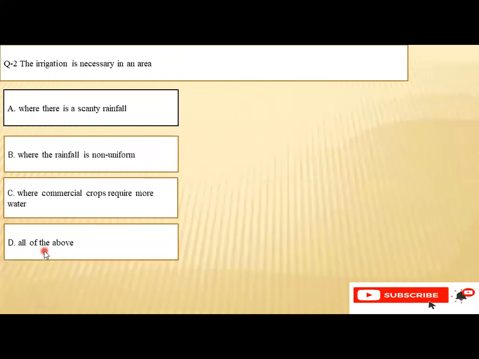All of the above. Question number two is the irrigation is necessary in an area A where there is a scanty rainfall, B where there is a rainfall is non-uniform, C where commercial crops require more water, or D all of the above. So the right option is D all of the above.